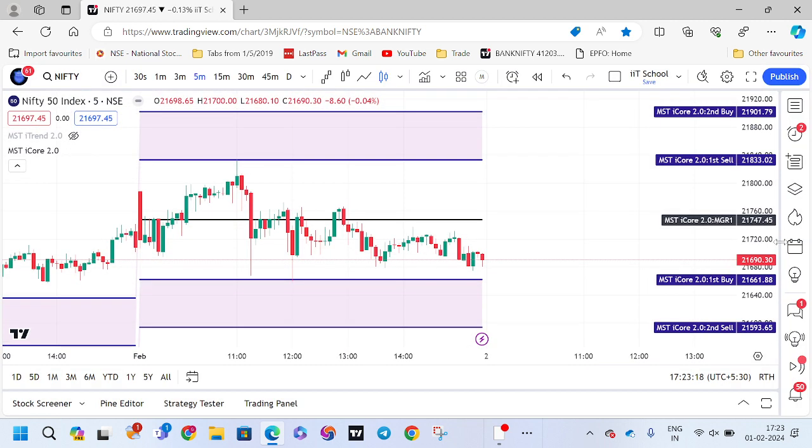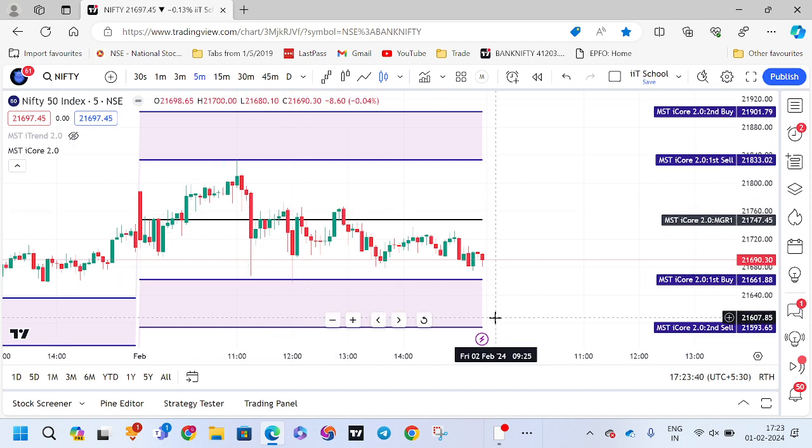See, Nifty also, exactly the same thing. It has exactly respected our zone. Sell activated, targets hit. Again buy activated, targets hit. Again buy activated, targets hit. And I don't know how this MST iCore 2.0 is controlling the market of Nifty. From here to here exactly it has traded today.